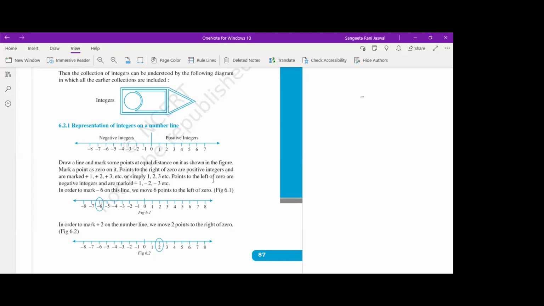You all know the set of natural numbers. What are natural numbers? Nishika will tell me. Yes, Nishika. Ma'am, natural numbers are like numbers above 1.